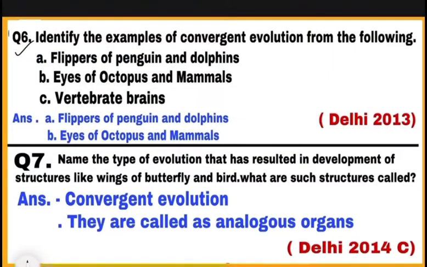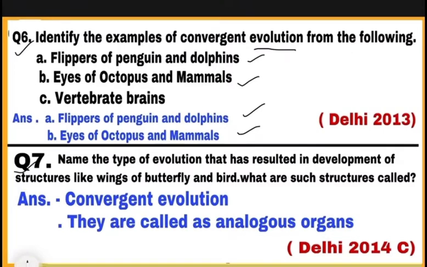Question 6. Identify the examples of convergent evolution from the following. Analogous organs are the examples of convergent evolution where different structures evolved for the same function. So here A. Flippers of penguin and dolphins, they are analogous to each other. They perform same function but they have got the different internal structure. Also B. Eyes of octopus and mammals, they are also analogous organs. They perform the same function but they have got the different internal structure. So answer is A as well as B.